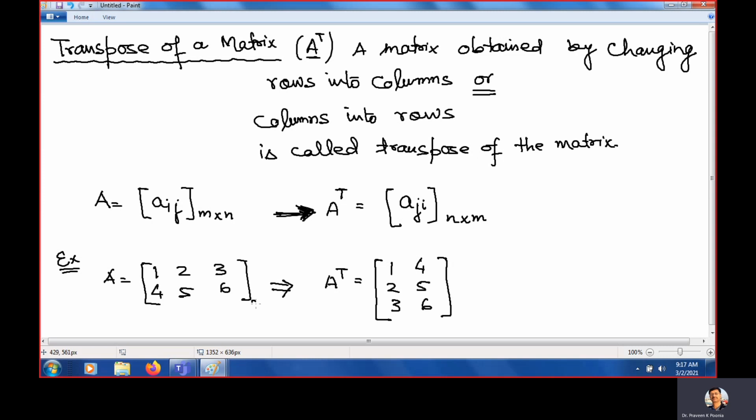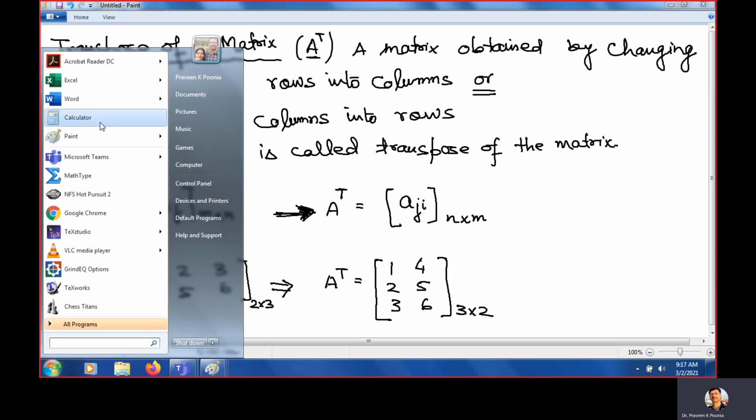So you can notice here, what is the size? 2 by 3. And what is the size here? It is 3 by 2. Just opposite. 2 by 3 changes into 3 by 2. So this is how we calculate the transpose of a matrix.